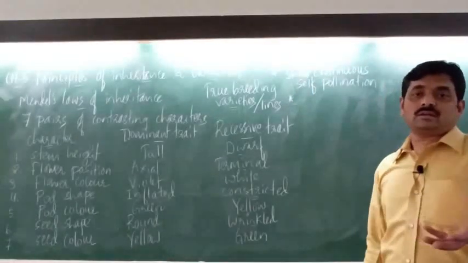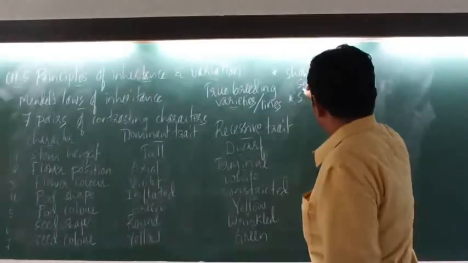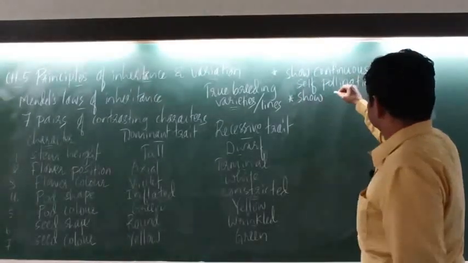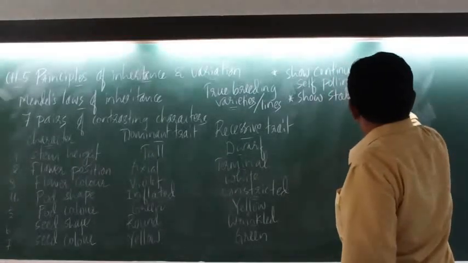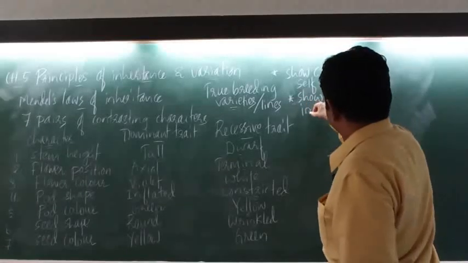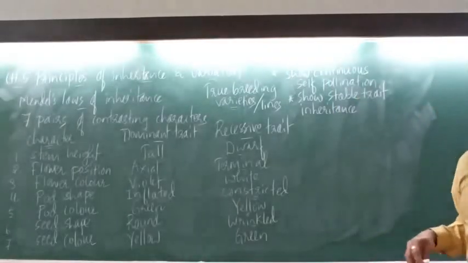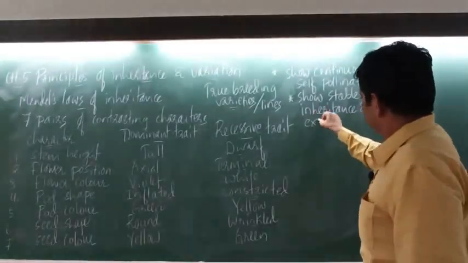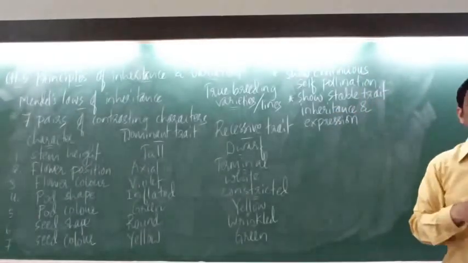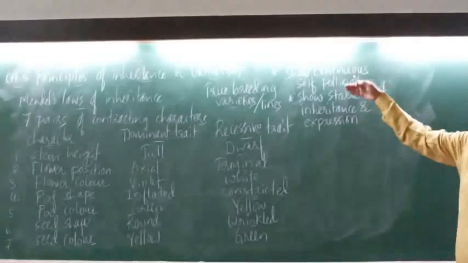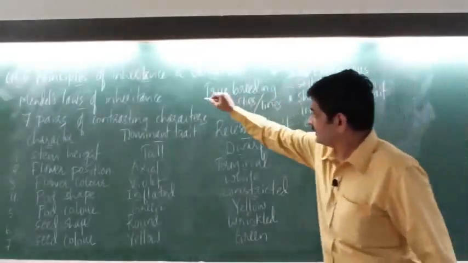And another condition that is fulfilled by true breeding lines is they show stable trait inheritance and expression in all generations. So these are the two important criteria or conditions fulfilled by the true breeding lines.